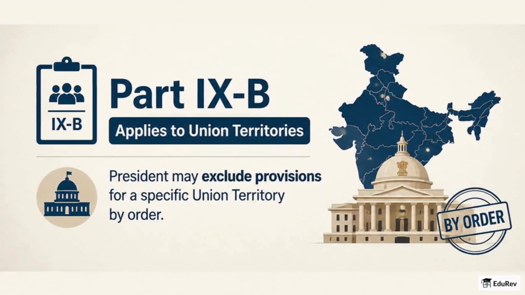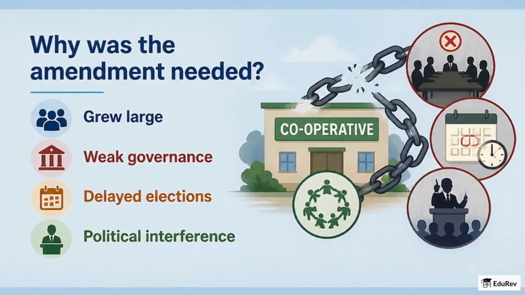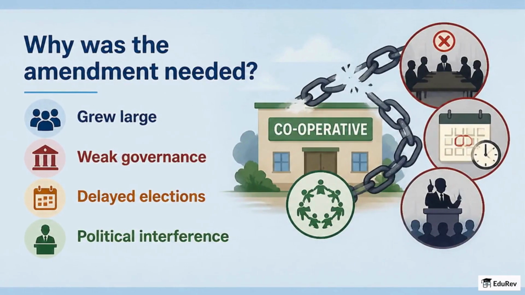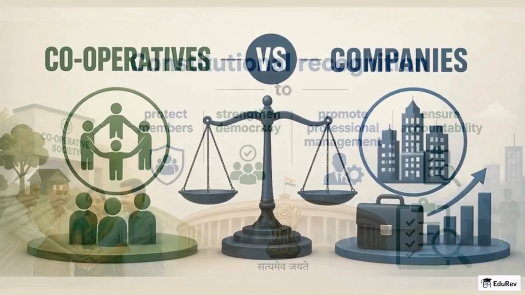Part 9B applies to union territories too, though the President may exclude provisions for a specific union territory by order. Another nuanced point UPSC can test. Why was the amendment needed in the first place? The cooperative sector had grown large but suffered from weak governance, delayed elections, and political interference. Constitutional recognition aimed to protect member interests, strengthen democratic processes, and push for professional management and better accountability.